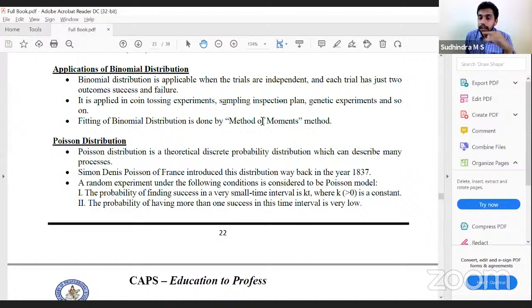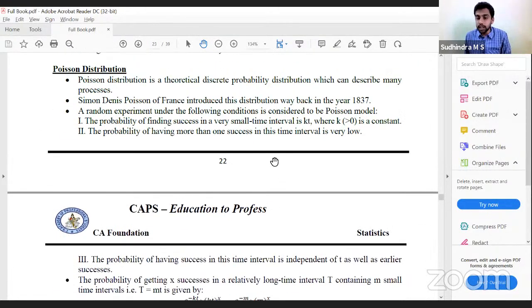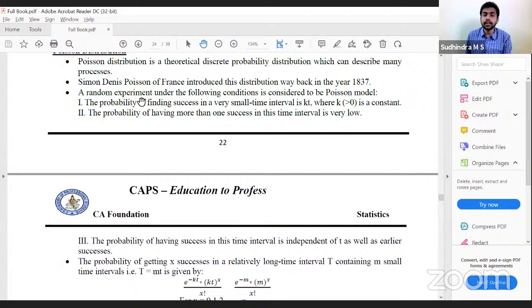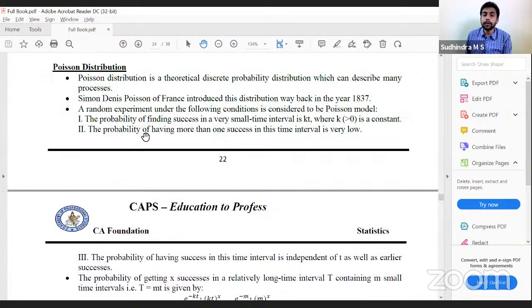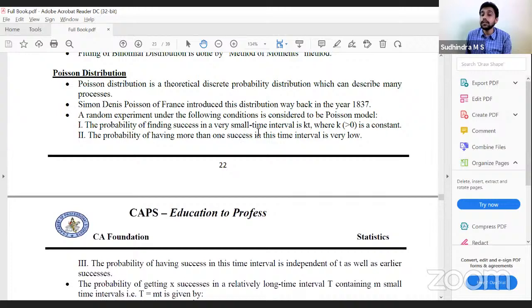Poisson distribution. Simple to remember: for binomial distribution, those four conditions have to be satisfied. If those four conditions cannot be satisfied and it is a discrete random variable, apply Poisson distribution. Poisson distribution is a theoretical discrete probability distribution which can describe many processes, given by Simon Denis Poisson of France, 1837. A random experiment under the following conditions is considered to be a Poisson model: if the probability of finding success in a very small time interval is k into t, where k is constant, then the probability of having more than one success is very low.